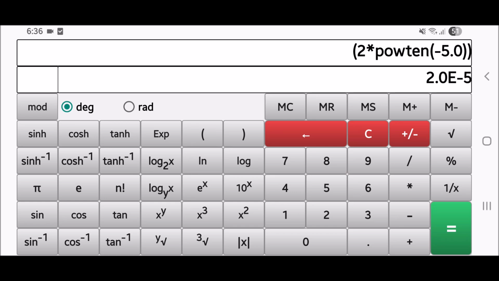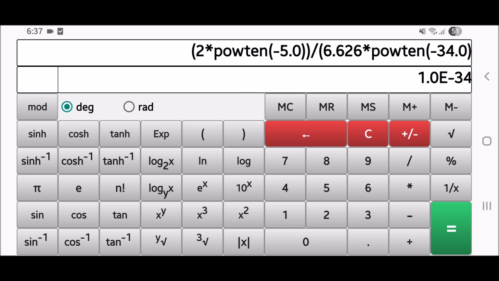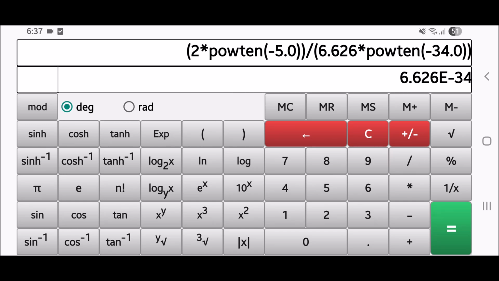Okay, and then close the bracket, and then in the denominator suppose you have 6.626 into 10 raised to minus 34, that is Planck's constant. Now again you have to write minus 34. So how will you write it? First you write down the number 34, then this plus or minus sign, and then 10 raised to x. Then very important, close the bracket. Okay, and then you press the equal sign, so you will get the answer. Okay, so these are some of the tips that you have to follow.